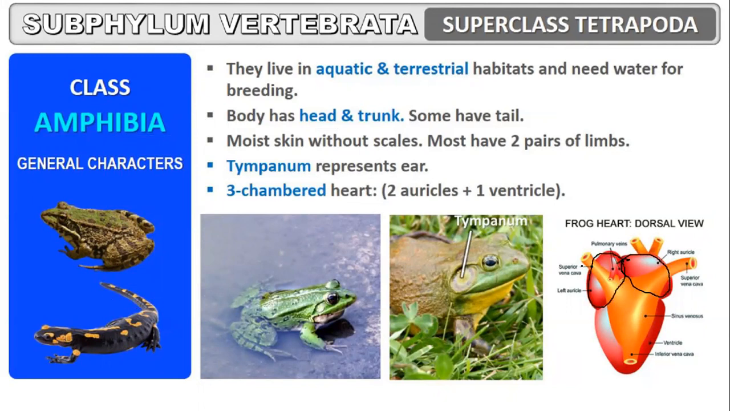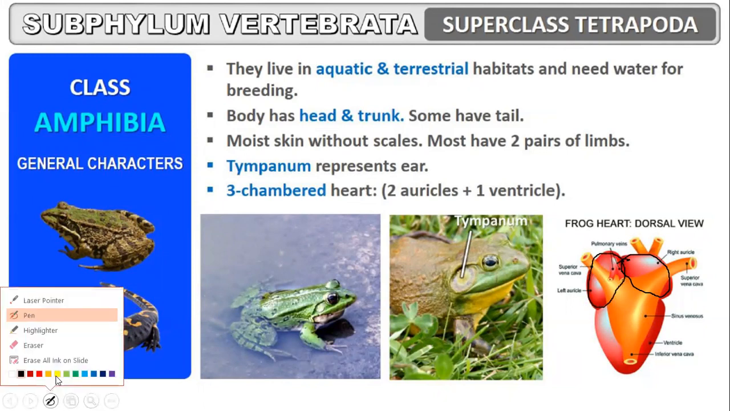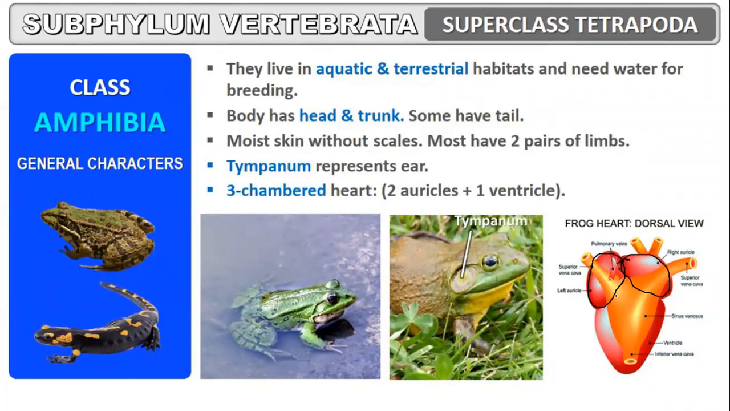This is the left auricle. And the next structure, which I am going to indicate with a violet color, this structure is the ventricle. Okay, this violet colored structure is the ventricle.